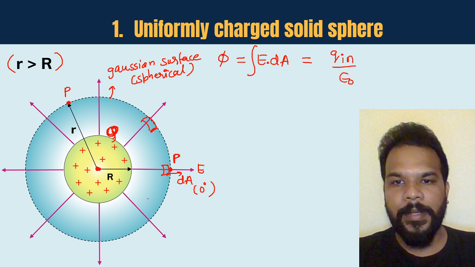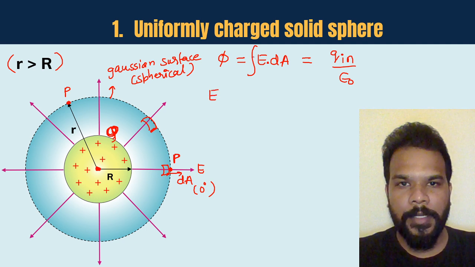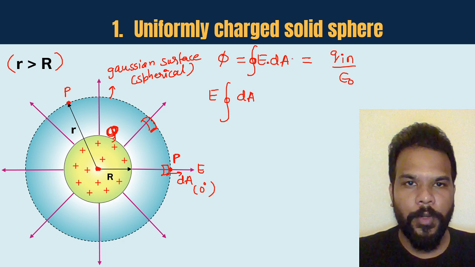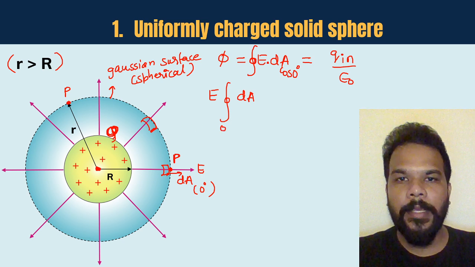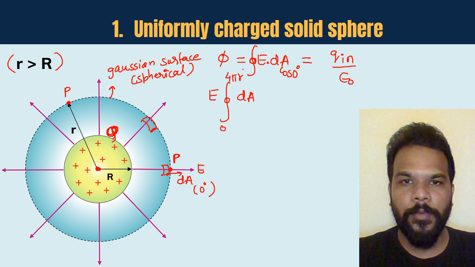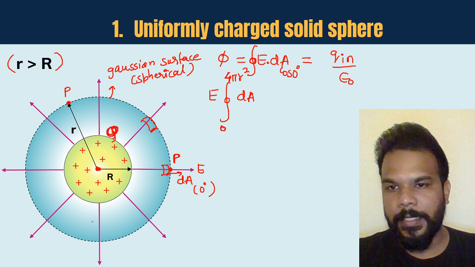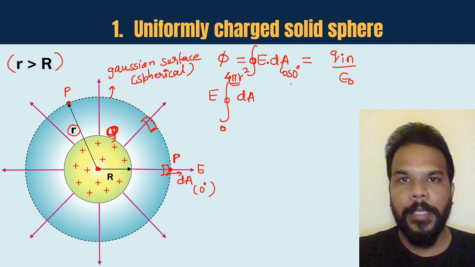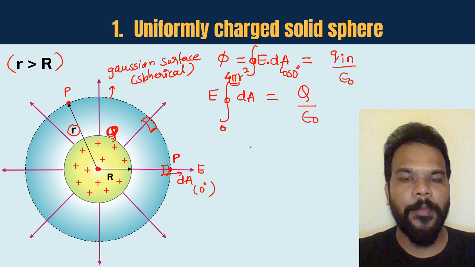Now, as you know that electric field is same at all the points which are lying on the Gaussian surface, so E will come out, and it's basically an enclosed surface, so that's why enclosed integral, and this is what is happening. If you want, you can write down cos 0 also, so that cos 0 is 1. And the entire area of the sphere is what we are going to integrate it to, that is 4 pi r square. Which sphere? The Gaussian surface sphere. This is basically the Gaussian surface whose radius is small r. So that's why 4 pi r square is the area of the Gaussian surface, and the total charge enclosed is of the entire sphere divided by epsilon naught.